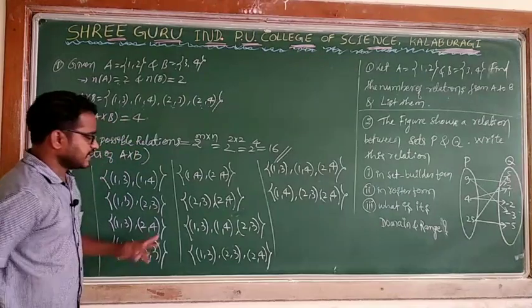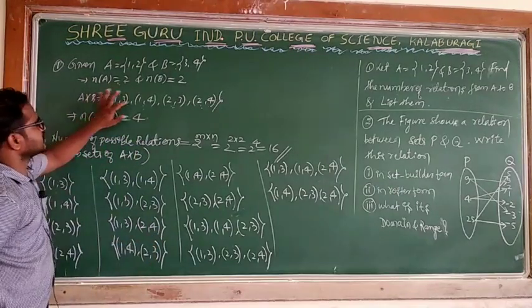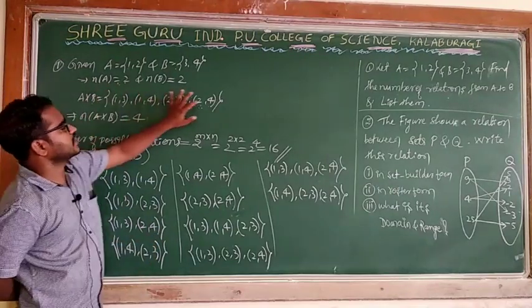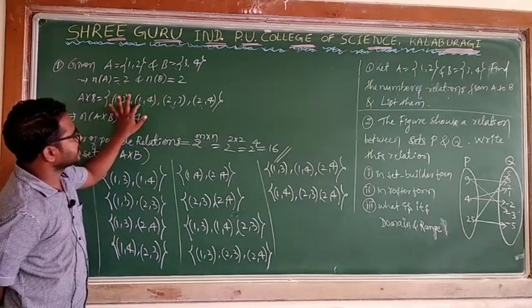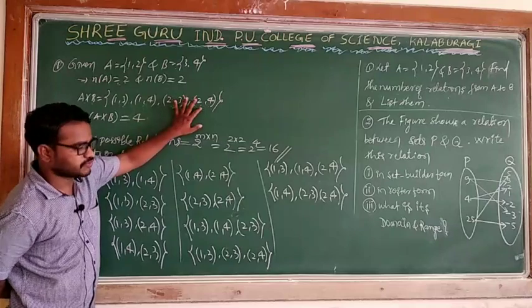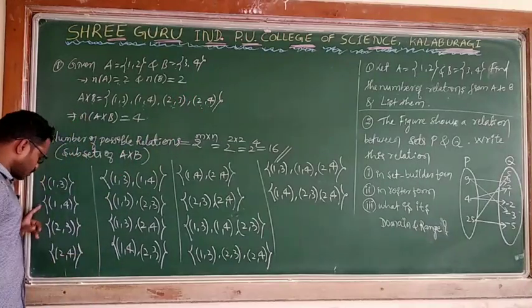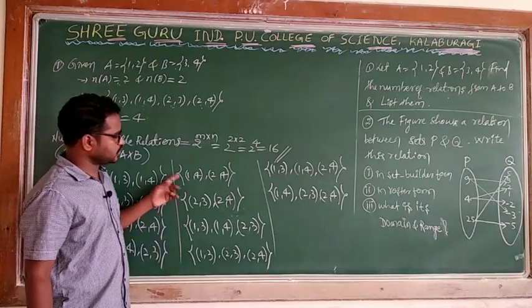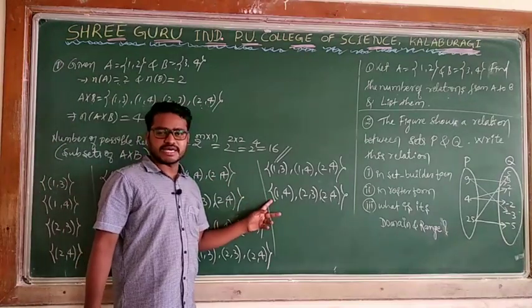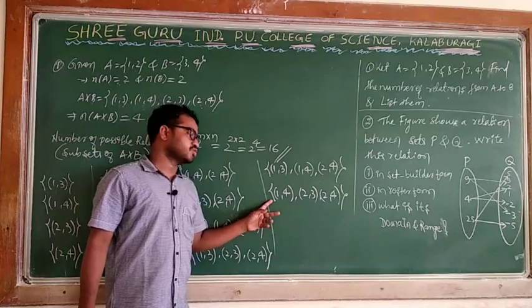Means in this I can say 3 cases I can collect: first, second, third, first, third, this and then I can collect (1,3), (2,3), (2,4), then I can collect (1,4), (2,3), (2,4). Now I can count 1, 2, 3, 4, 5, 6, 7, 8, 9, 10, 11, 12, 13, 14. I need another 2. What those 2 are, understood.